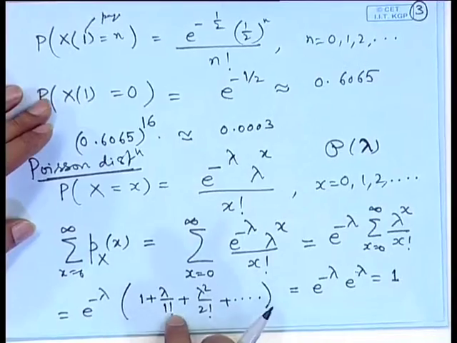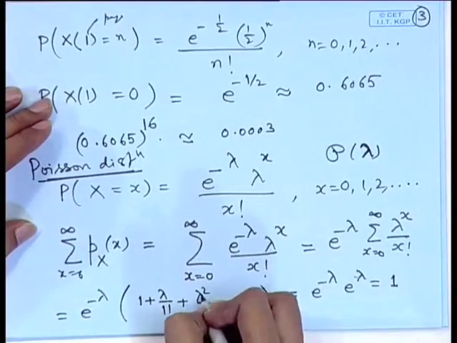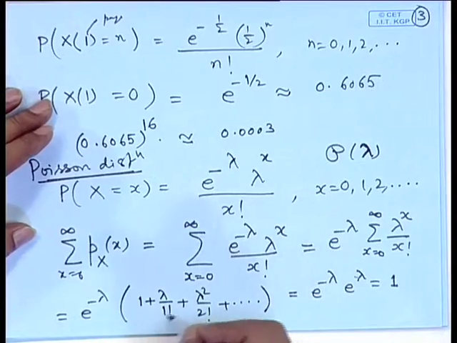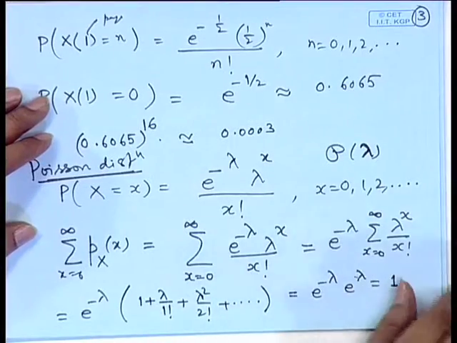Now, this summation also suggests how the moments of the Poisson distribution will be evaluated. We will have to represent the infinite series as an expansion of e to the power lambda terms.